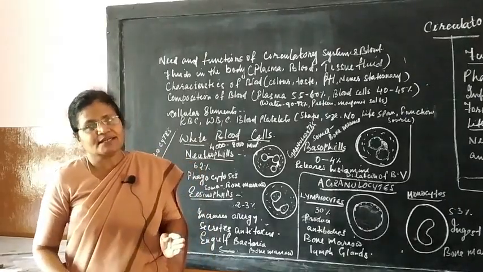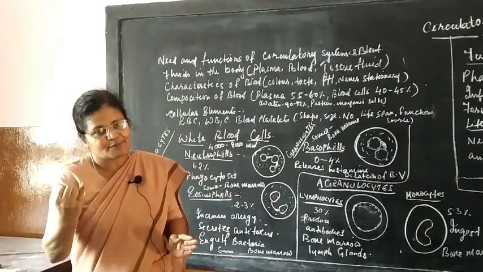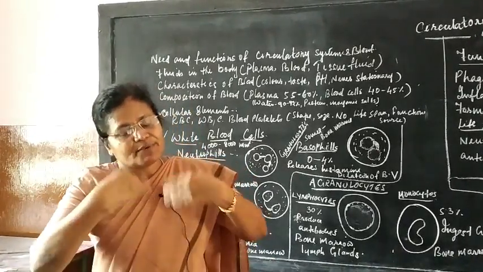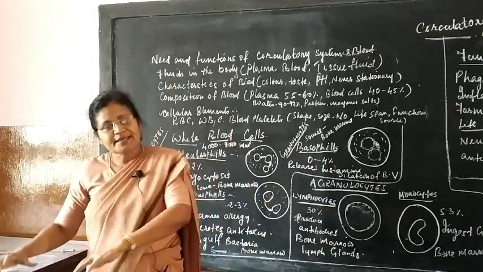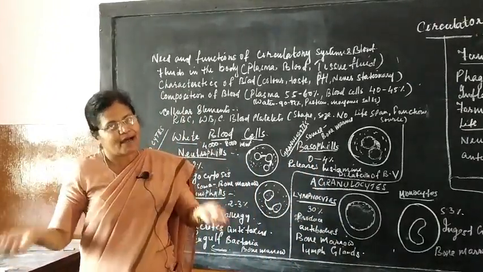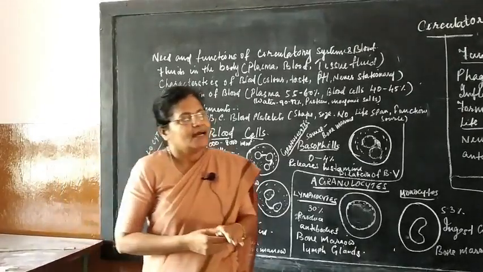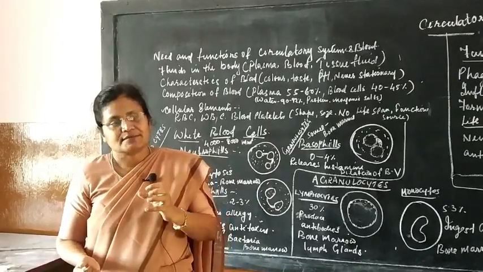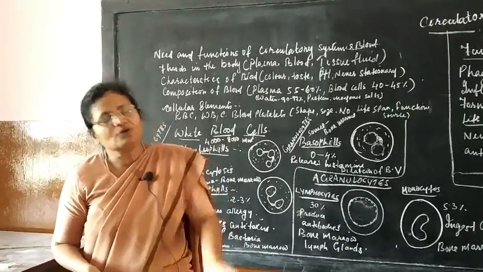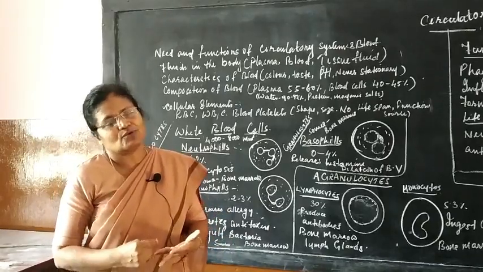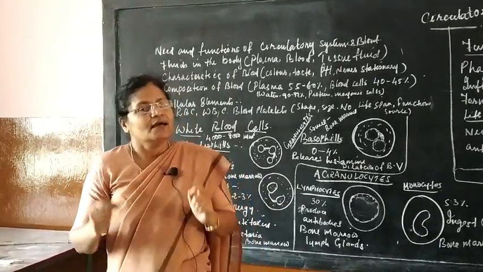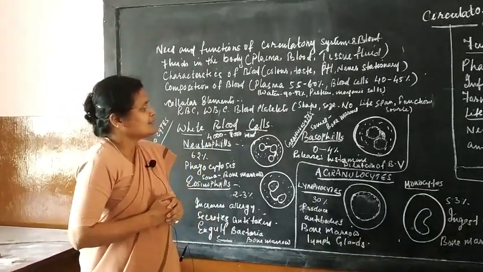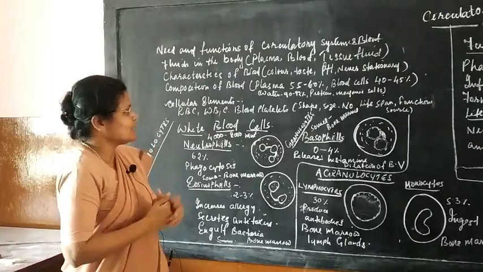We need the circulatory system, to repeat, for transportation of the digested food substances, for transportation of the oxygen that we breathe to different parts of the body, and for bringing the carbon dioxide from different cells back to the lungs and then to the outside. Then the nitrogenous waste, the unwanted substances, the excess of water, excess of glucose, and excess of nitrogenous waste, are removed from our body in the form of urine through the excretory system. Likewise, you have a number of functions that are in the book. I have put it in the PowerPoint.